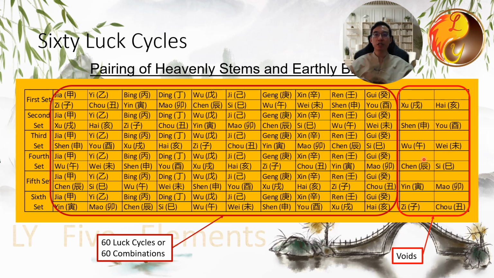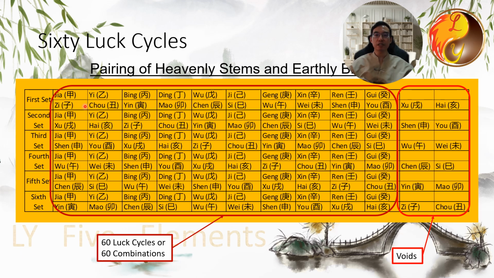This process continues, resulting in a total of 6 sets or 60 combinations. Each set will have 2 voids. At the end of the 6th set, Zi and Chou are voids. Zi and Chou restarts at the beginning of the next set, which is the same as the first set. Now the cycle repeats after 60 times.